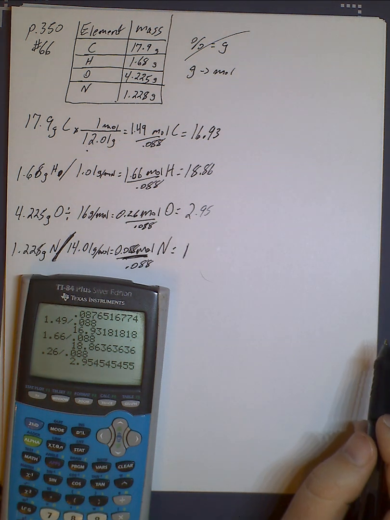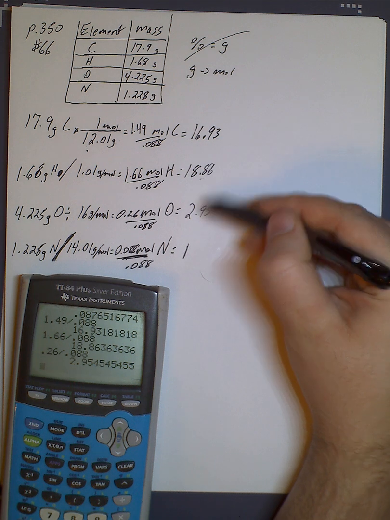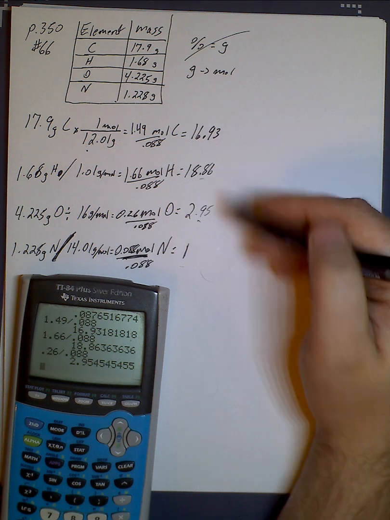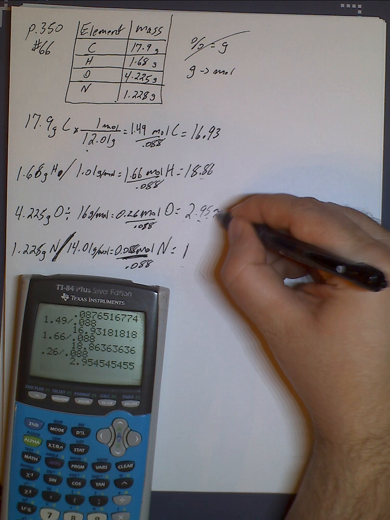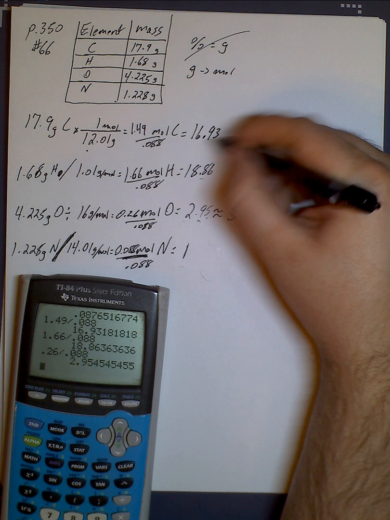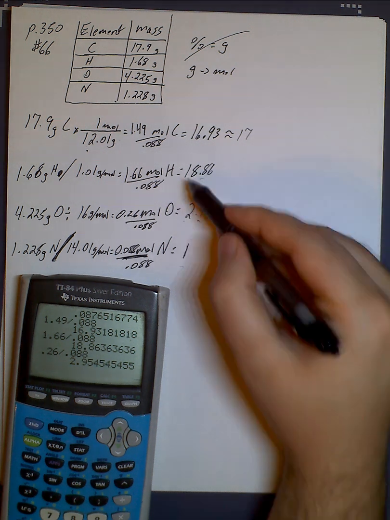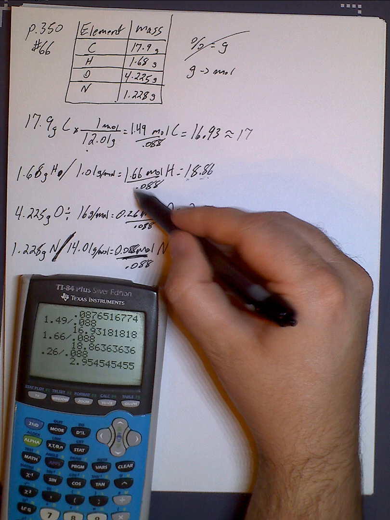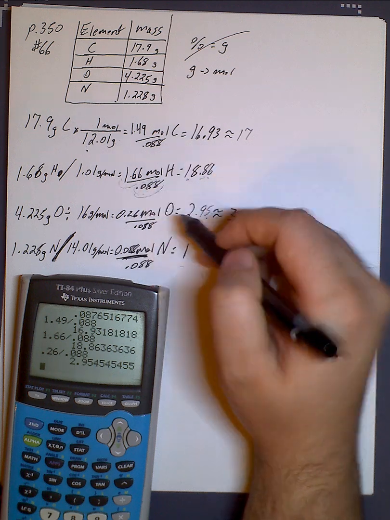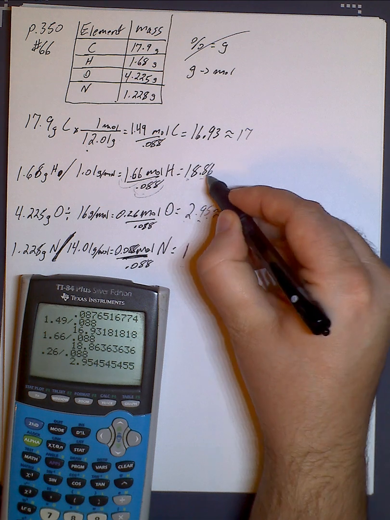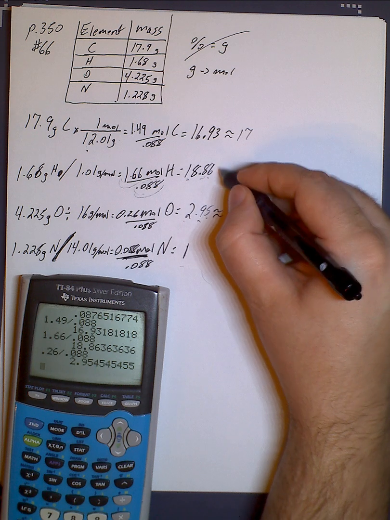From the looks of these numbers, it looks like everything is close enough here to just round these to the nearest whole number. None of these are perfect fractions. 2.95 is basically 3, so it's pretty safe to round that to 3. 16.93 is basically 17, so it's pretty safe to round that to 17. This number seems a little bit off, but do remember, I rounded everything over here, so my numbers won't be perfect because I rounded to 2 decimal places. And this is larger than the largest perfect fraction, 0.75, so odds are we can go ahead and round this to 19.